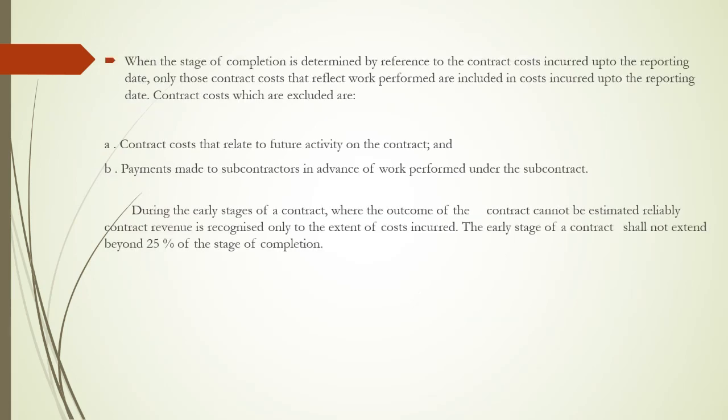When the stage of completion is determined by reference to the contract cost incurred up to the reporting date, then only the contract costs that reflect the work performed are included in cost incurred up to the reporting date. There are contract costs which should be excluded. Except these two points, all the other contract costs incurred till date have to be included, except contract costs that relate to future activity. It is something which is going to happen in the future. Anticipated cost, estimated cost, should not be included.